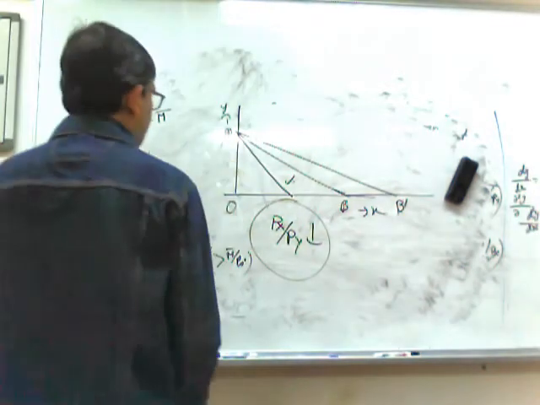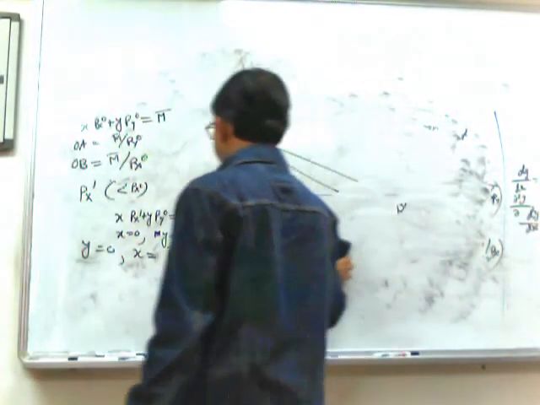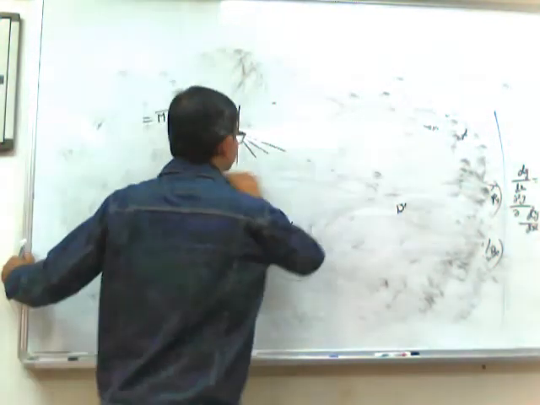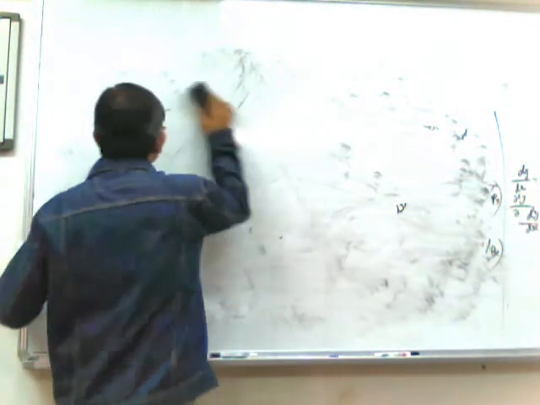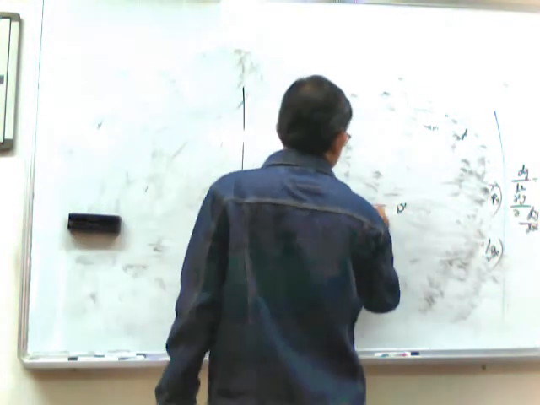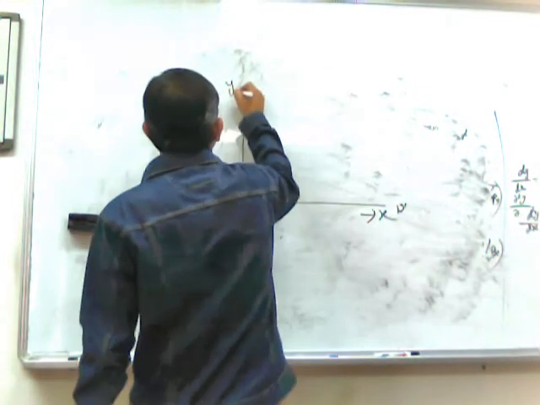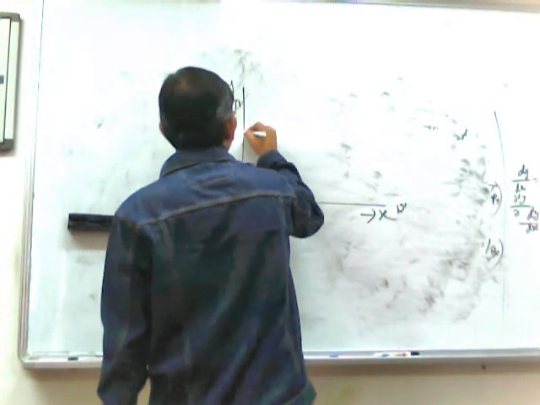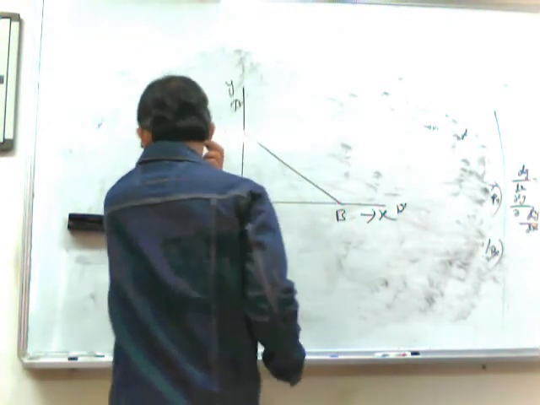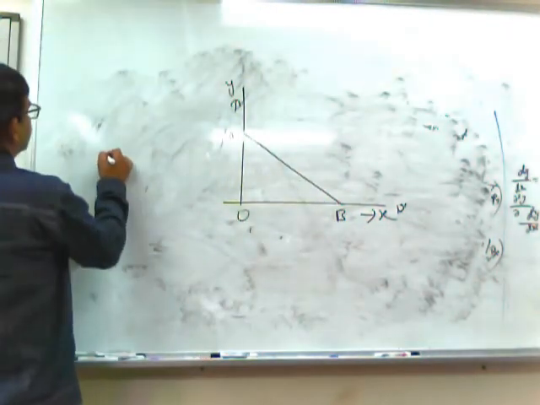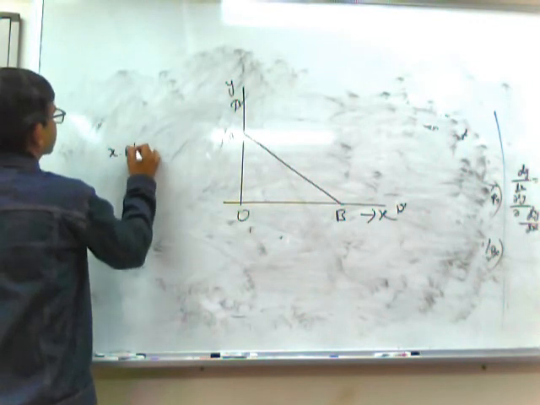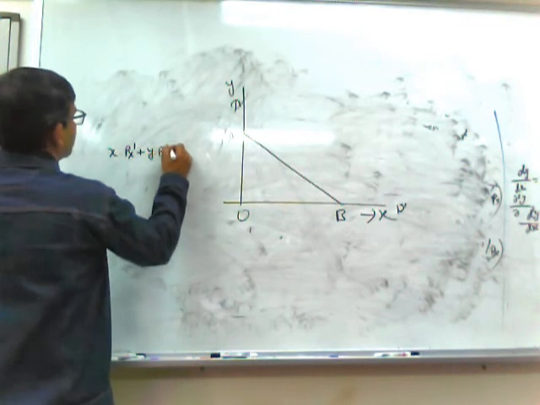And now, last, we will consider a change in the price of commodity Y. This is x, this is y. So we give it A, B. Similarly, initially x into Px1 plus y into Py1 equals M bar.